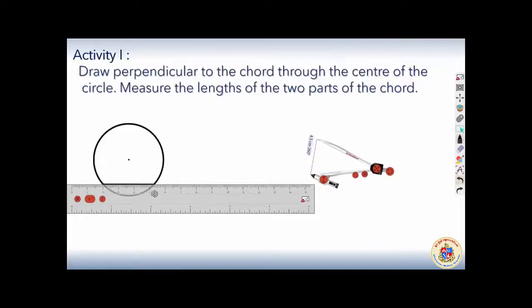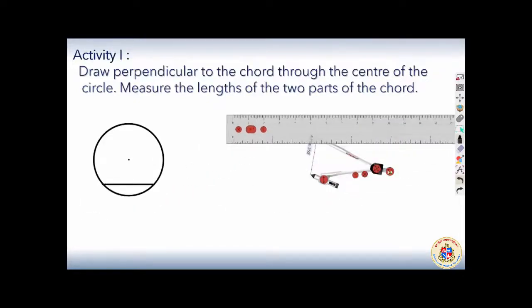You are asked to draw a perpendicular from the center to the chord. To draw a perpendicular scientifically, mathematically, better use a compass. Okay, let me change the color so that you can see it. Here a marking.